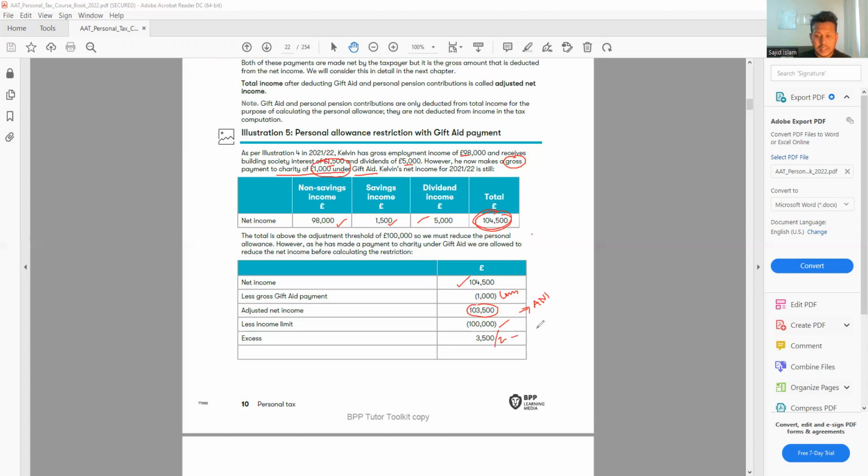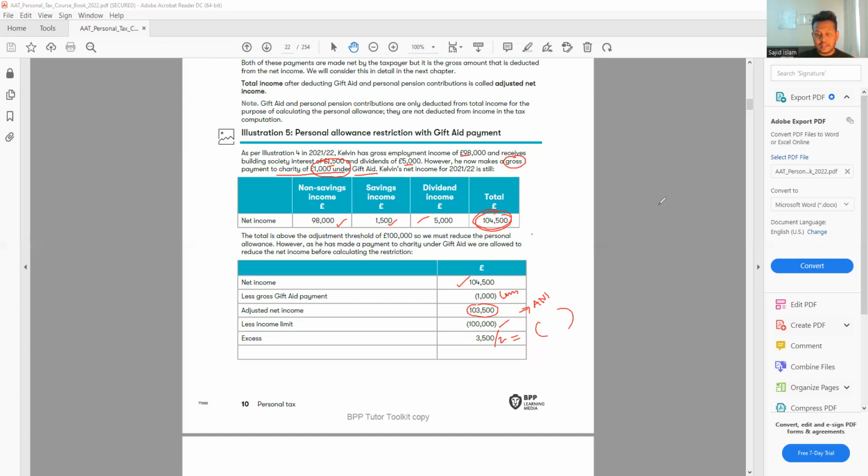This amount will be reduced from my personal allowance. Very, very careful with that. When we have a net income, and there is any PPC or gift aid donation, we need to see how much it is, and the gross amount will be deducted from the net income. We have to find the ANI, that is adjusted net income, and the personal allowance will be adjusted based on the adjusted net income, not the net income anymore.